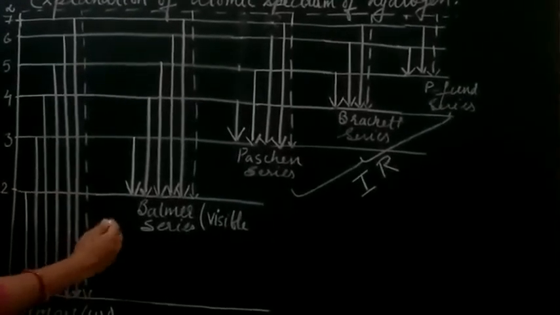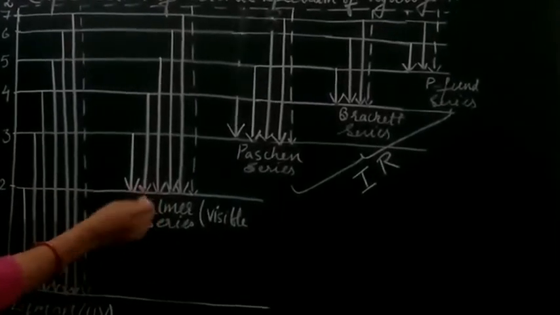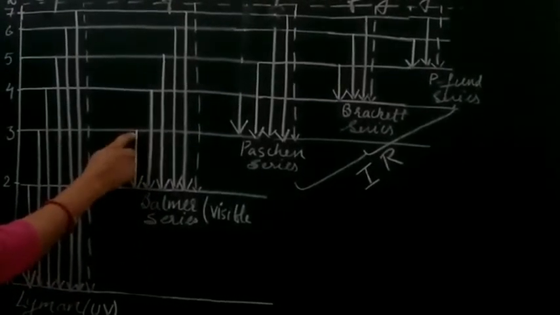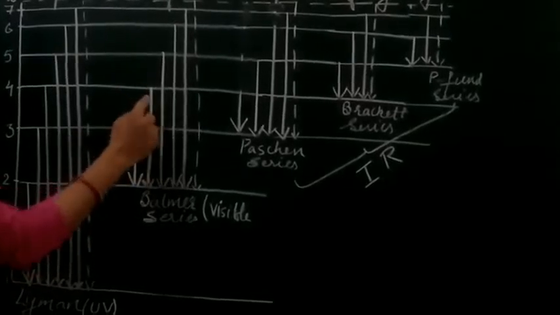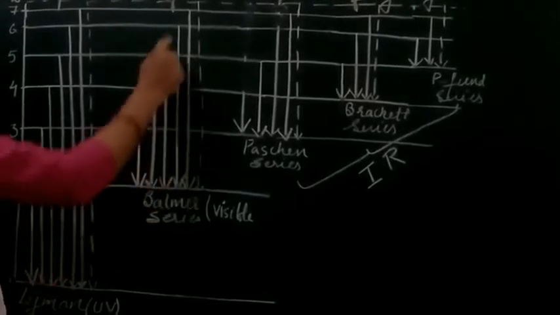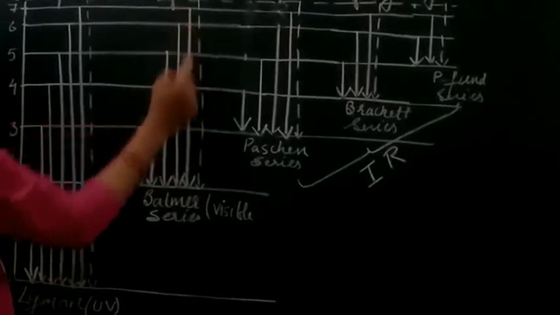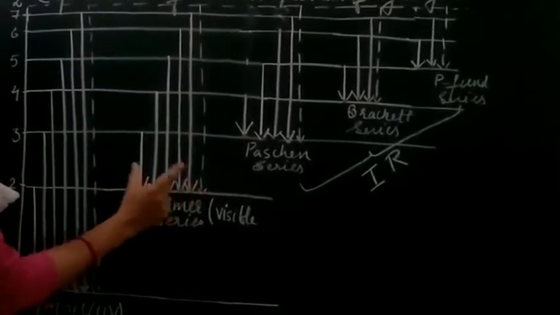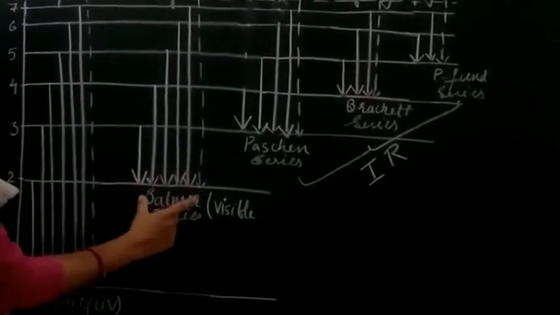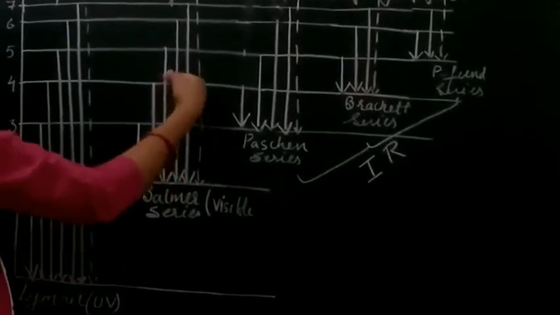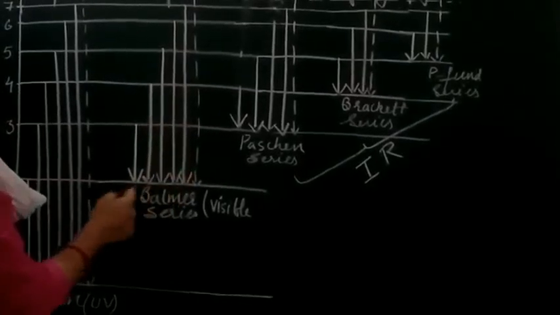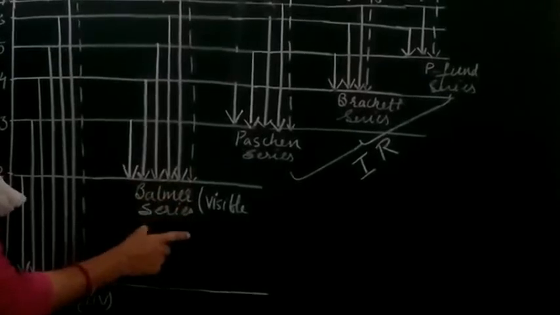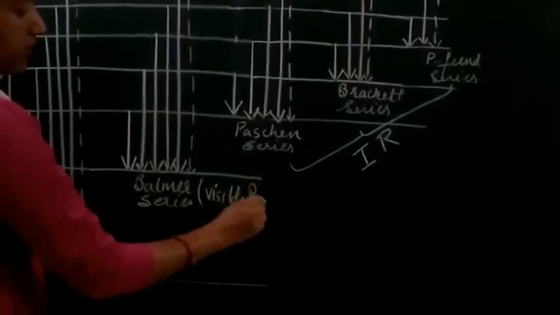Now come to the second series. Here you can see that the electron jumps from third to 2, fourth to 2, fifth to 2, sixth to 2, 7 to 2 and infinity to 2. So here n1 is 2 and n2 can have any value greater than n1. The spectral lines obtained form the Balmer series, and it falls in the visible region.